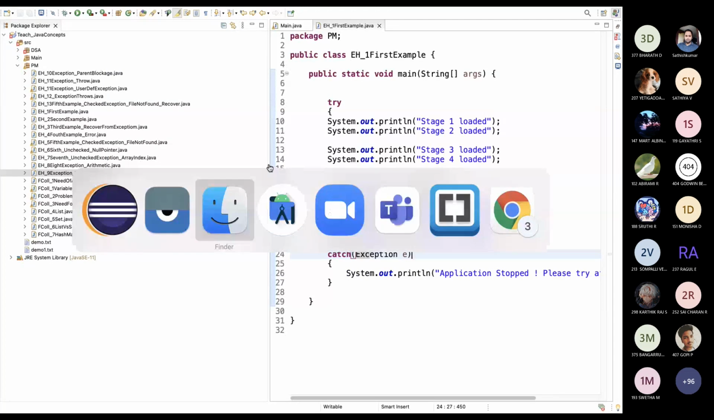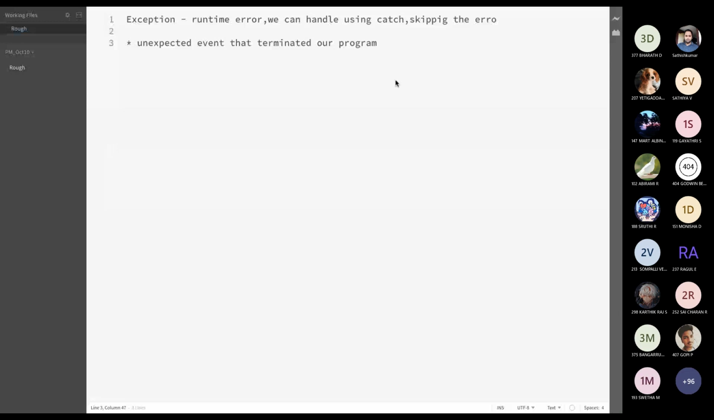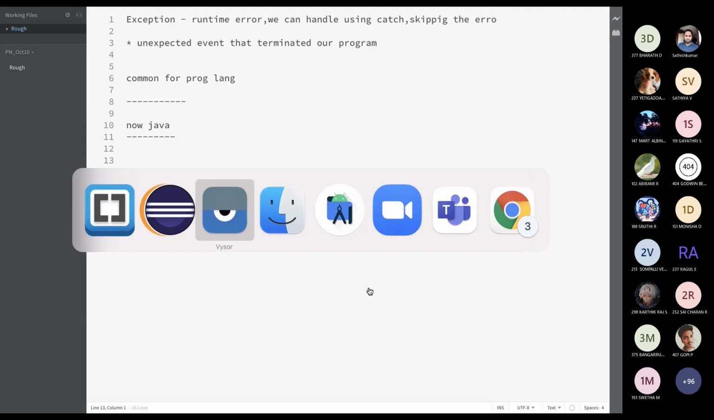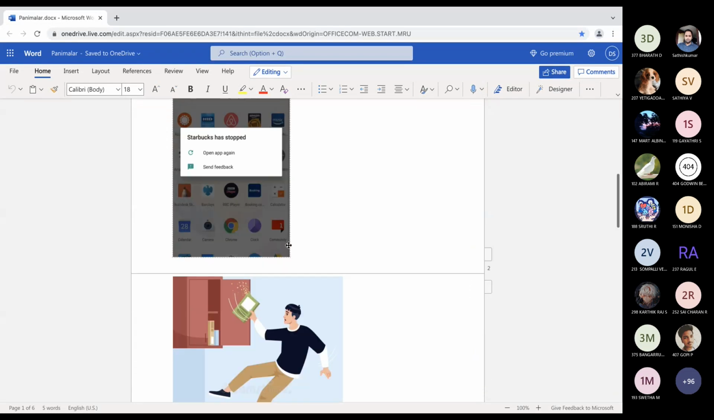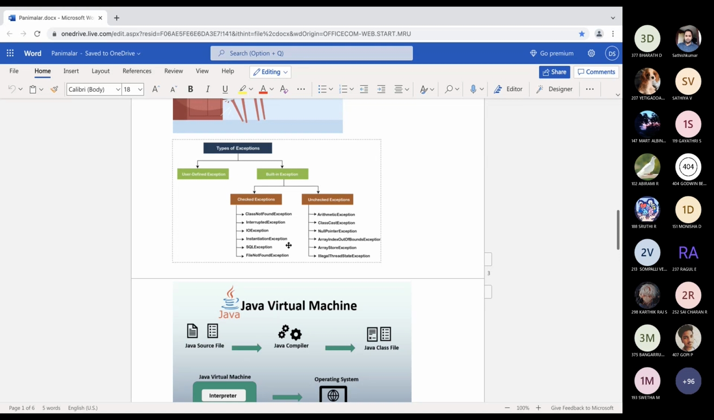One second, I will move to the board. What we have seen is common for all programming languages. Now we will see particularly for Java. In Java, how many types of exceptions do we have? I will add some images and show you. This is what we are doing: we are running the program, but it gets stuck somewhere and crashes. We want to prevent that. I will show you the exception hierarchy.